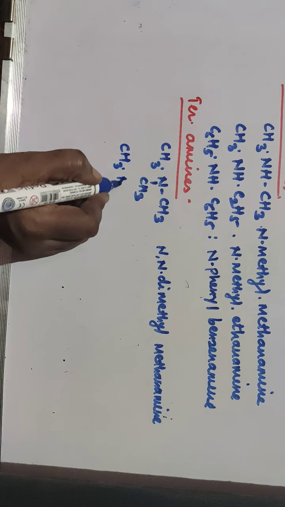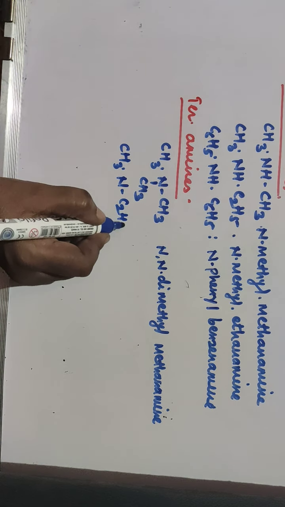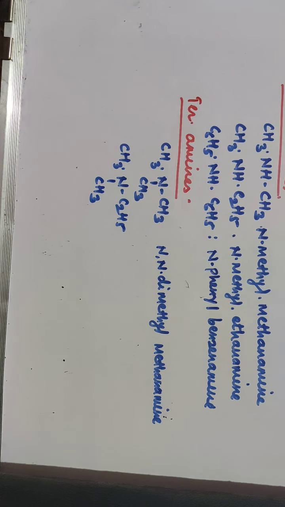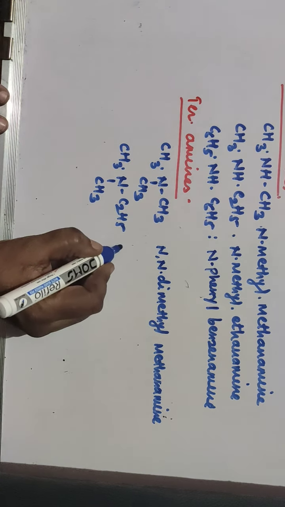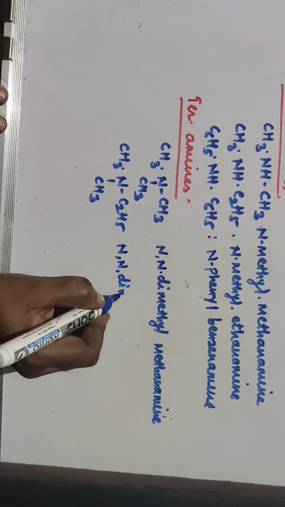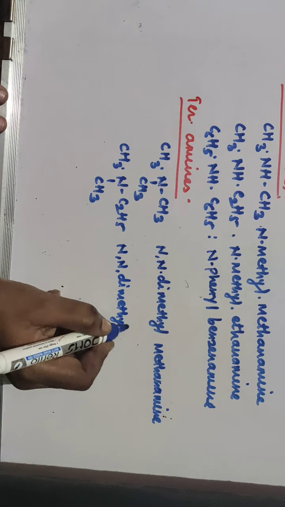We'll take one more example, CH3, then N, C2H5, CH3. Now different alkyl groups are there and out of that the largest group is the ethyl group. So your ethenamine will be the parental hydrocarbon and the remaining two groups are considered as N substituents there. So the name of this compound is N,N-dimethyl ethenamine.